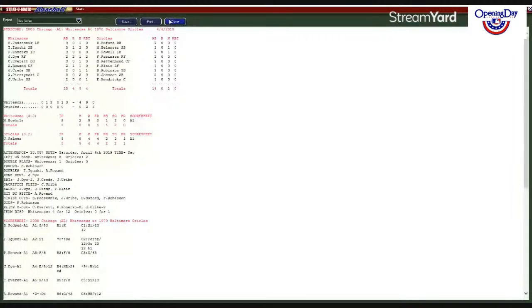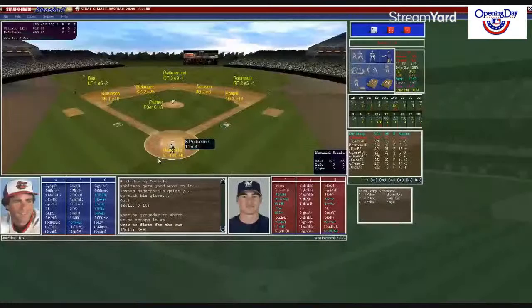4-4, 9-0 for the Sox, while 0-2-1 for the Birds. On the 6th, here in Memorial Stadium. Here is Scotty Posednik, 1 for 3. Hendricks puts down the sign for him. Palmer looks in. Here's the pitch to Posednik. 5-8, 5 ball right field. Robinson there makes the catch, 1 out in the 6th.